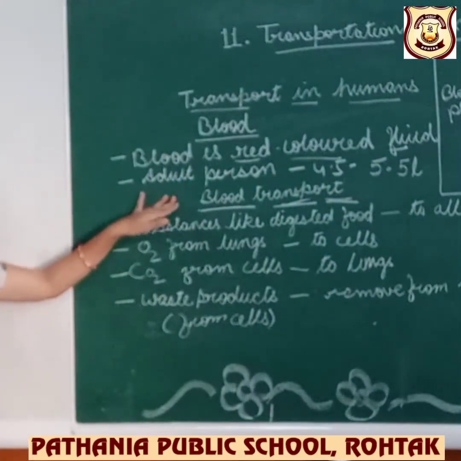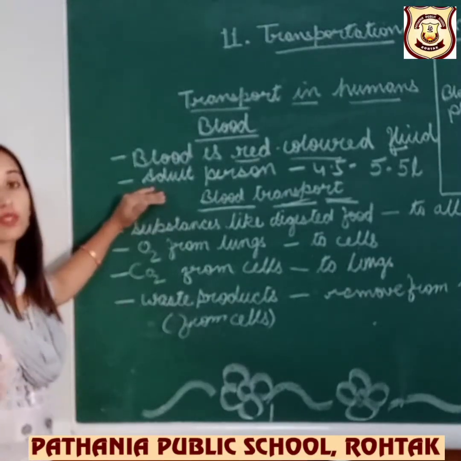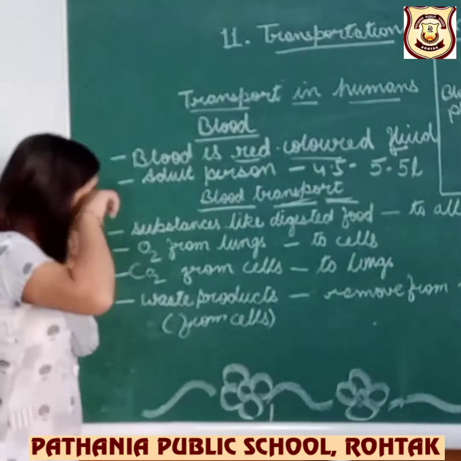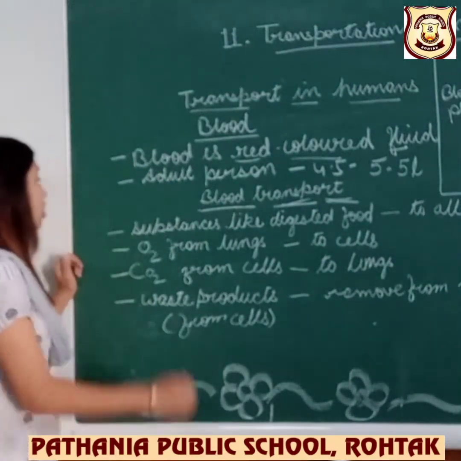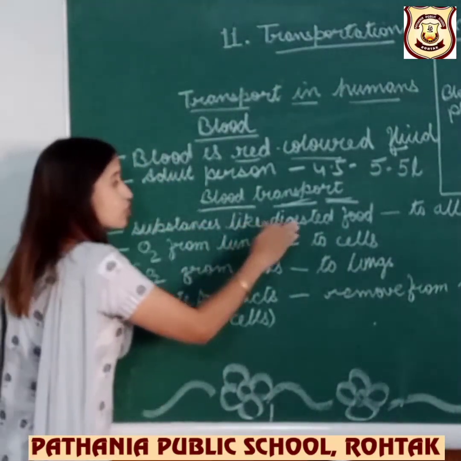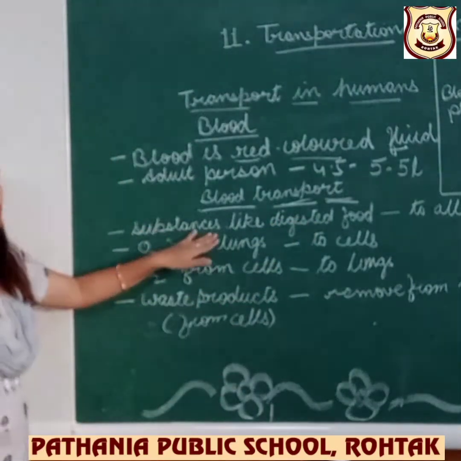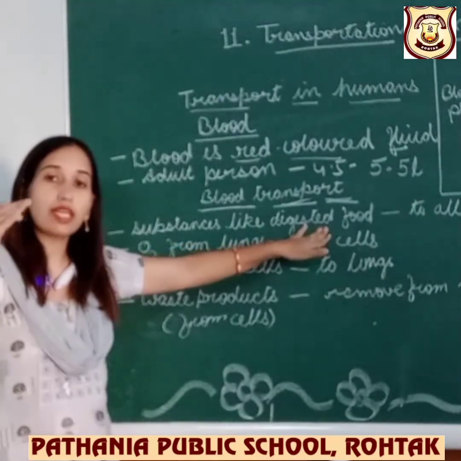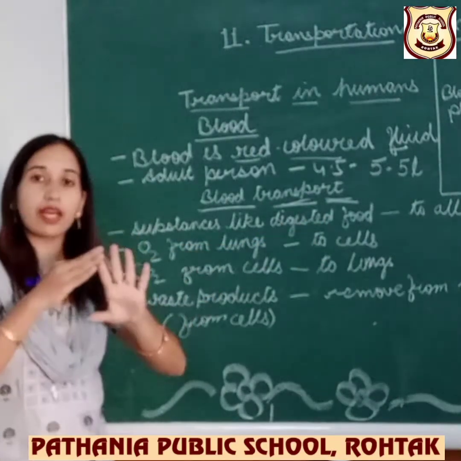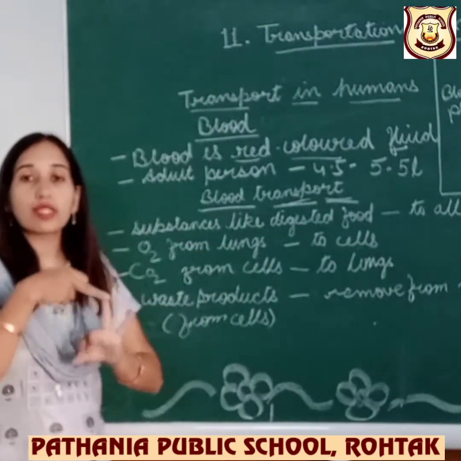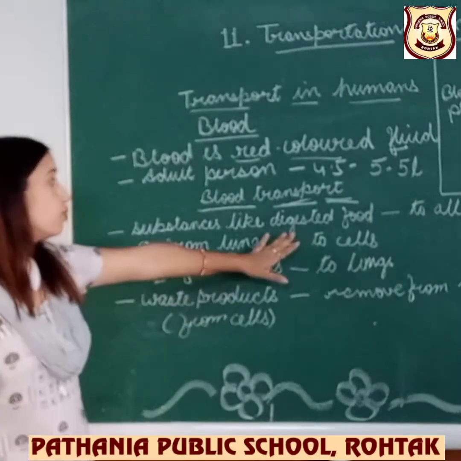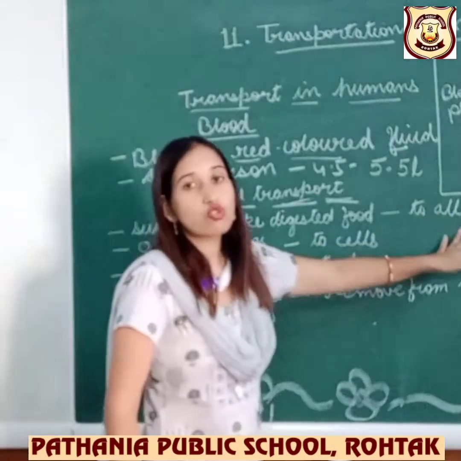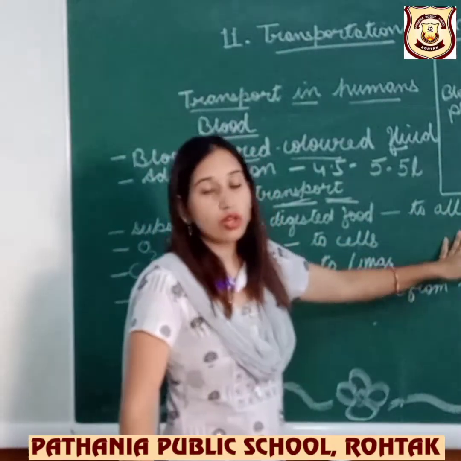Blood transports. What is blood transporting in our body? What is its role? Substances like digested food, whatever we are taking, when it is digested, we say it is assimilated. There are 5 steps. When the stage of assimilation comes and the food is assimilated, it is digested and sent to all cells.